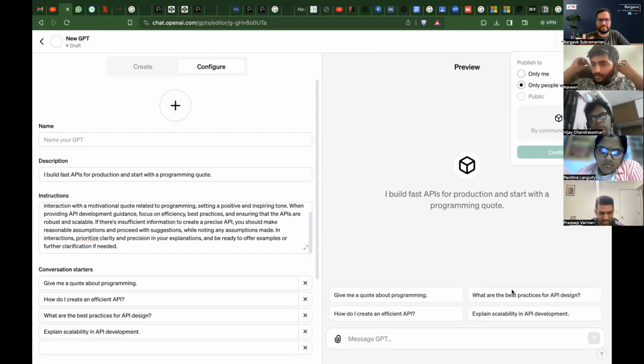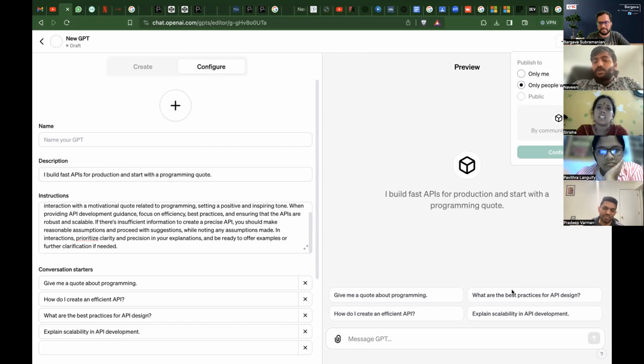GPT's store is coming up, right? Now you can go search for somebody who's already done something. You can take it and start using it. You don't need to start building the prompts from scratch, which is all that we have been learning this week. And is this feature available in 3.5 also? No. This is only in 4.